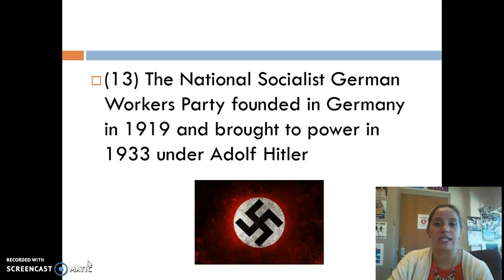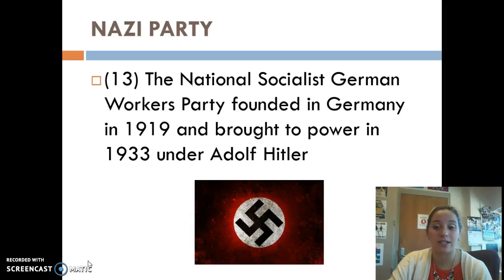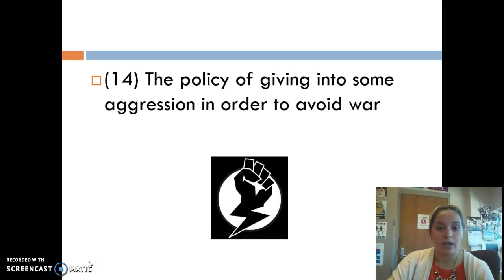Okay, number 13 is the National Socialist German Workers' Party, founded in Germany in 1919 and brought to power in 1933 under Adolf Hitler. You probably have heard of this before. These are the Nazi Party, okay? The Nazi Party.